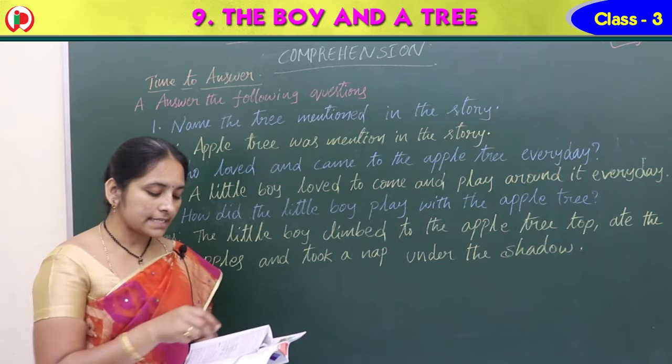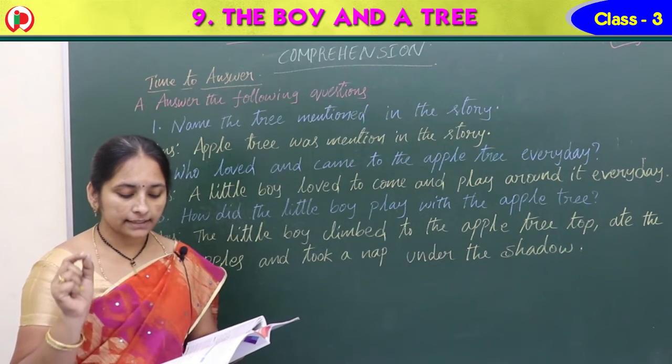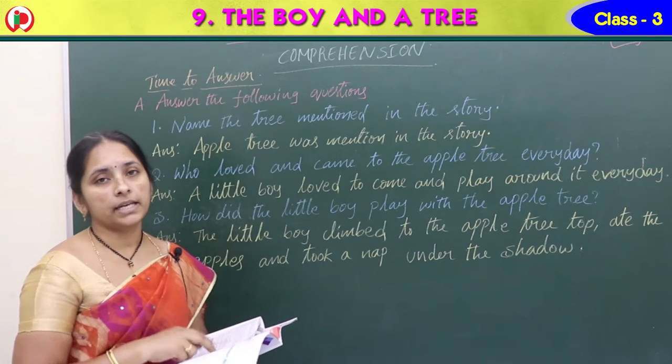What did the tree say when the boy said that he had no money?